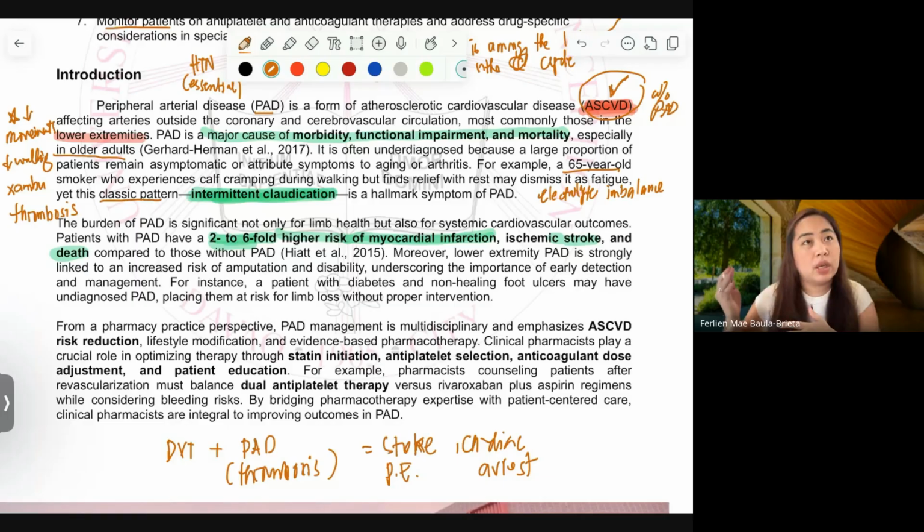Because when a patient reaches that level, the amputation of the lower limb will decrease quality of life by more than 50%. Are you following my discussion?